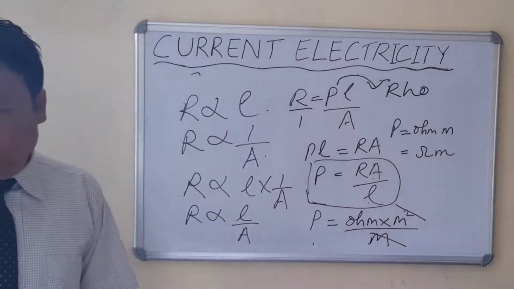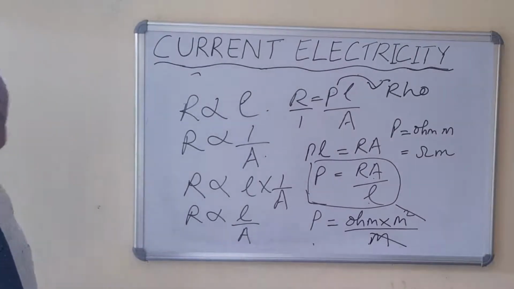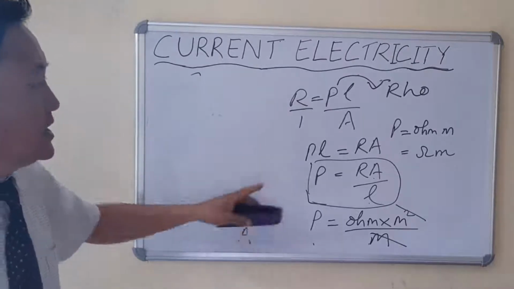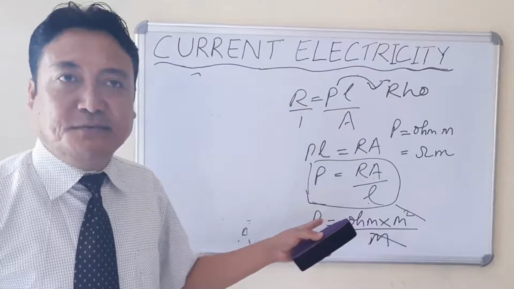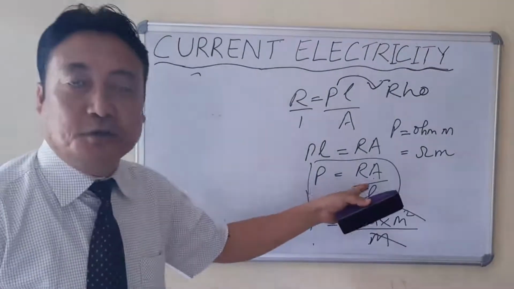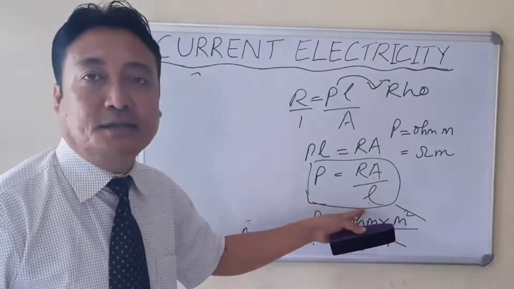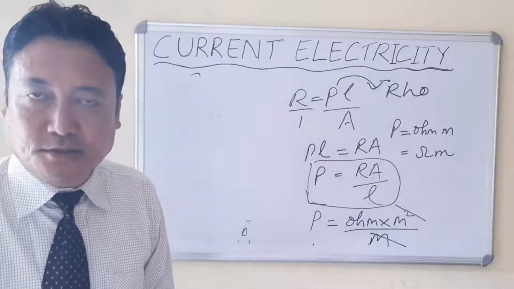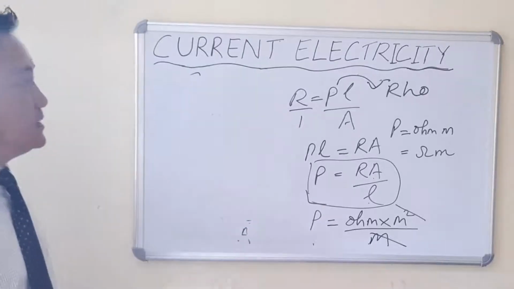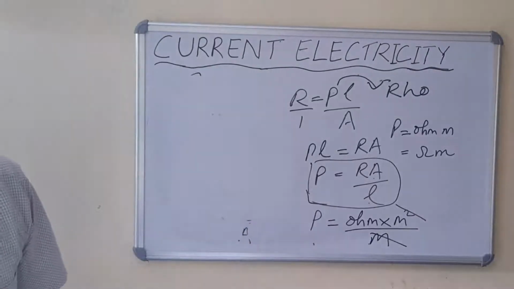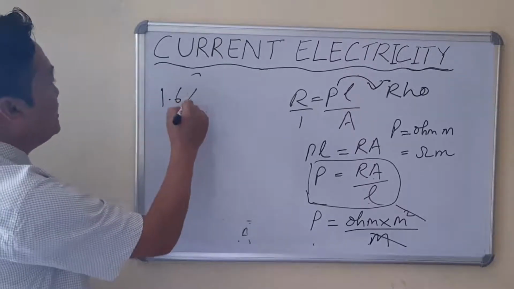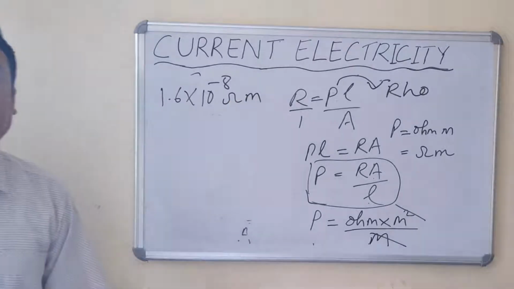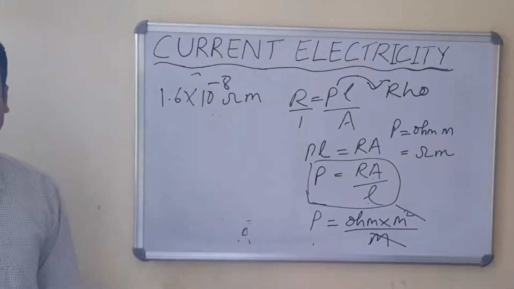Okay, the next point is the resistivity of silver. Resistivity, or specific resistance, is the resistance offered by a 1 meter length wire having a cross-sectional area of 1 meter square. Sometimes it may come that the resistivity of silver is given as 1.6 into 10 to the power minus 8 ohm meter. What does it mean? Explain the statement. This may come, so you have to explain this.